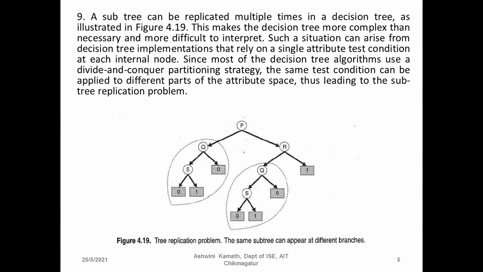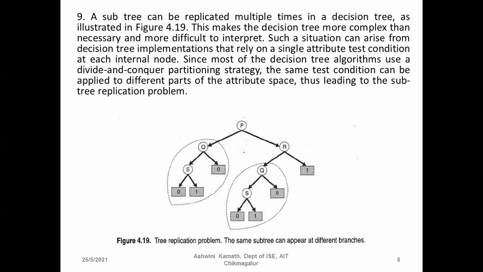Such a situation can arise from decision tree implementations that rely on a single attribute test condition at each internal node. So we are comparing only a single attribute for each internal node. For P I'm checking only a single attribute, for Q a single attribute, for S a single attribute, and for R a single attribute. When we have a test condition on a single attribute for the internal node, this problem may occur.